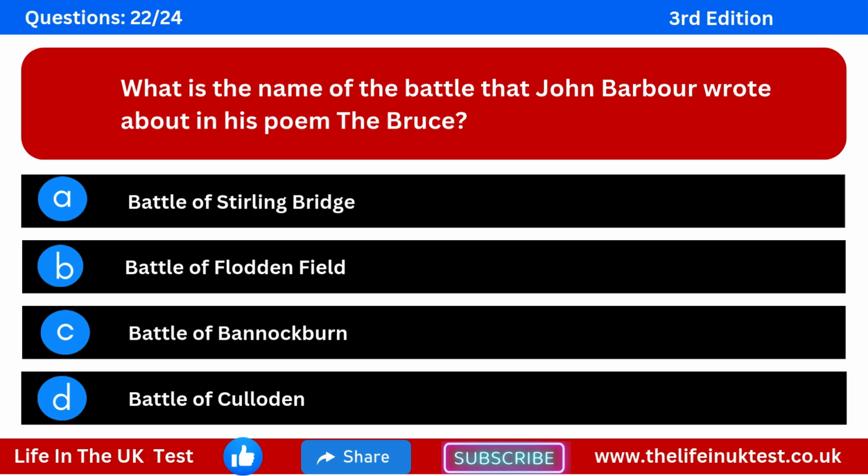Question 22. What is the name of the battle that John Barbour wrote about in his poem The Bruce? Option A. Battle of Stirling Bridge. Option B. Battle of Flodden Field. Option C. Battle of Bannockburn. Option D. Battle of Culloden.